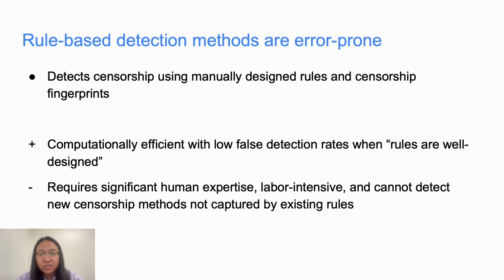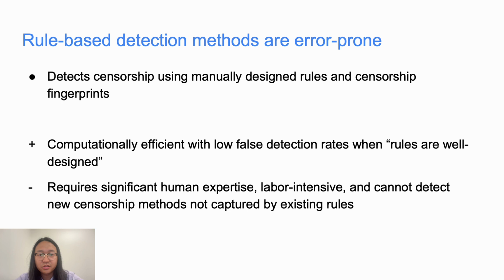Traditionally, internet censorship detection relies on rule-based detection methods, using manually designed rules and censorship fingerprints to distinguish cases of censorship. These rules are designed by human experts, based on known patterns and behavior associated with censorship activities. However, rule-based approaches are becoming increasingly ineffective because they require significant human expertise, are labor-intensive, and most importantly, cannot detect new censorship methods not captured by the existing rules.